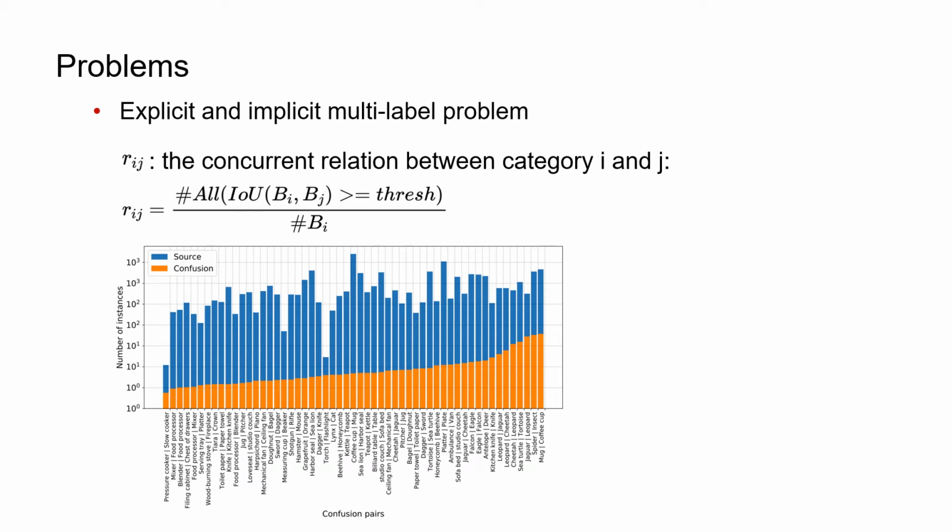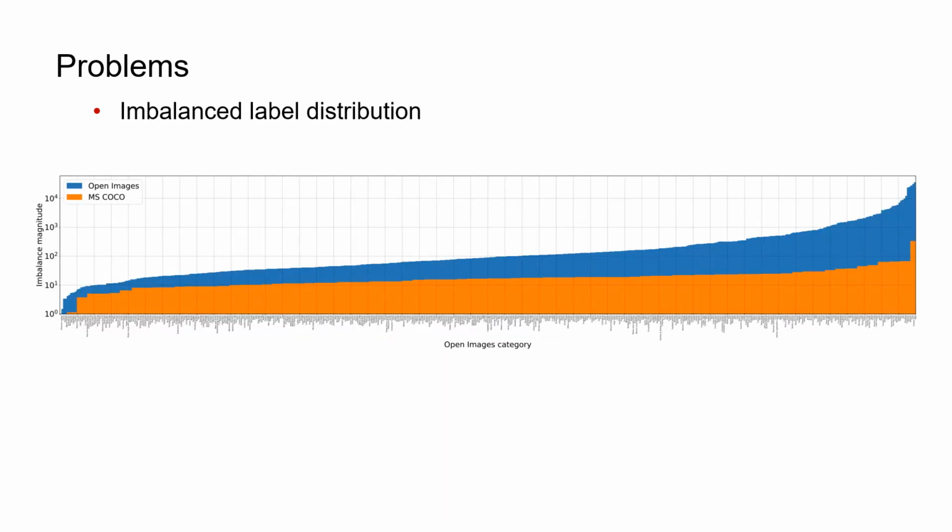Concurrent relation between two categories can be obtained by computing the times when two categories appear in the same location of one image. Finally, OpenImage is collected in the world, including infrequent and very frequent categories. The most frequent category owns more than 30,000 times the training images of the most infrequent category.